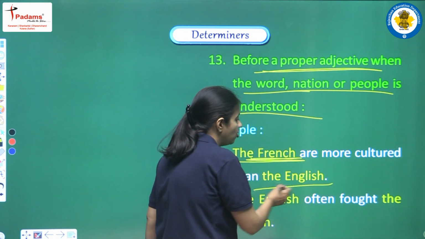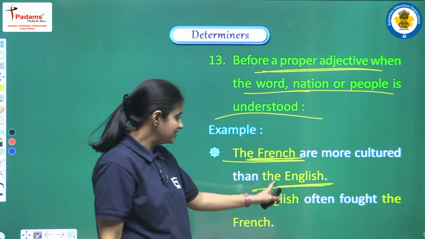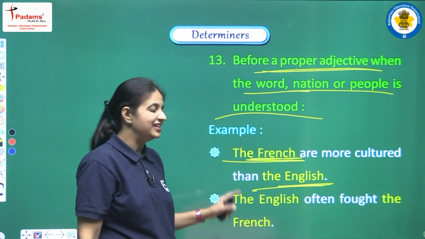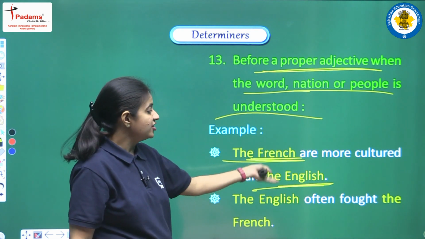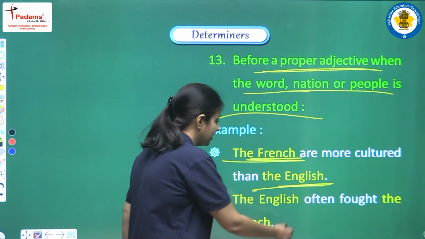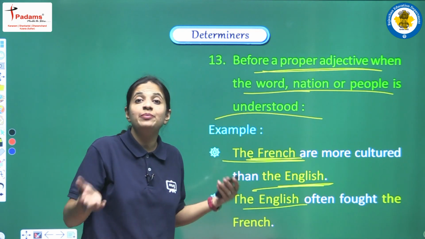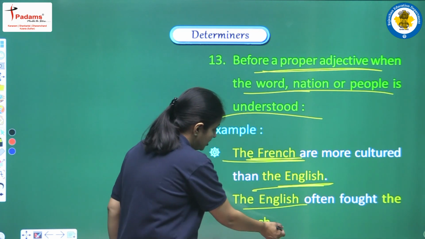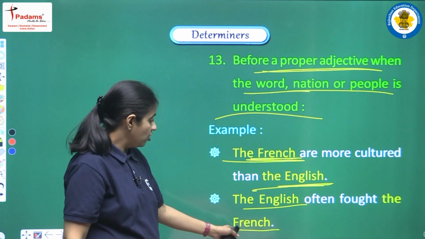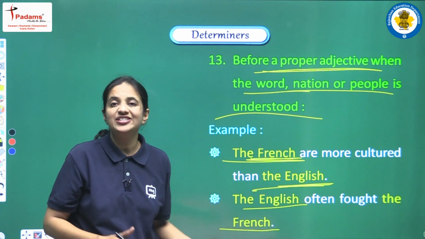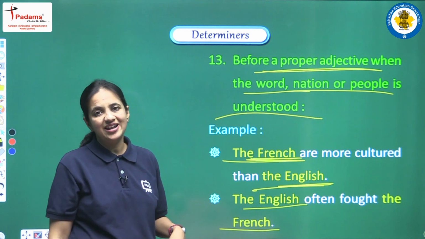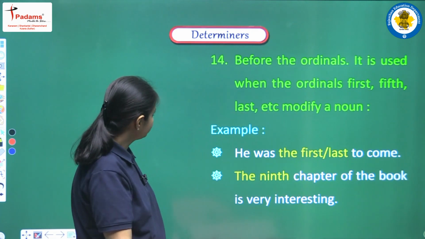Here we are talking about all the English people, and this is the reason we are having the article. One more example, the English often fought the French. Again here English means all the people of English, or we can say all the people of England. Here the French means all the French people, and this is the reason we are having the article.